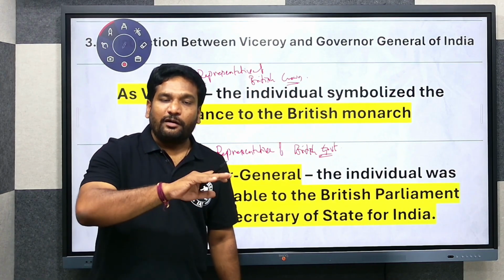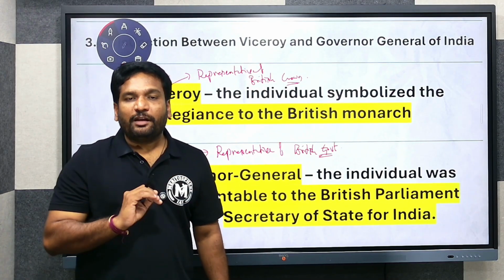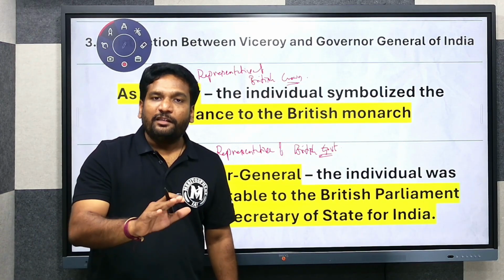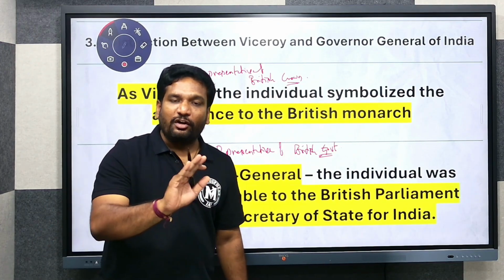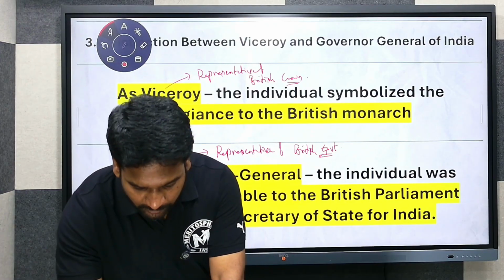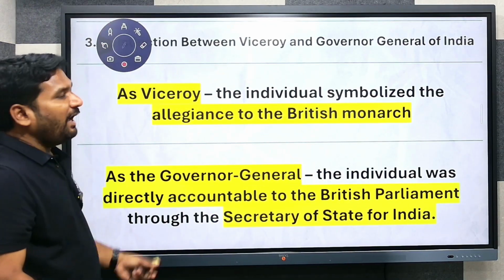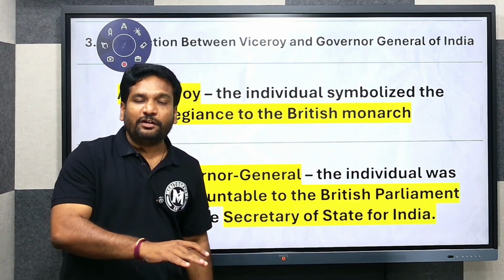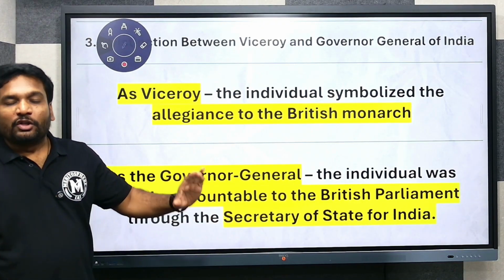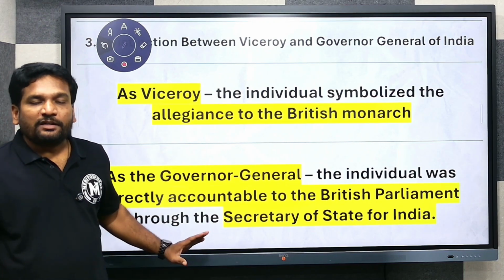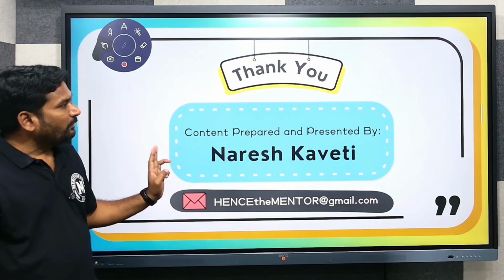Whereas when the person is going to have relations with the Indian presidencies and provinces, then he assumes the title of Governor General of India. In this aspect, he is the representative of the British government, and he is subjected to the control of the British Parliament through the Secretary of State. So he is responsible to the British Parliament through the Secretary of State. Got my point?